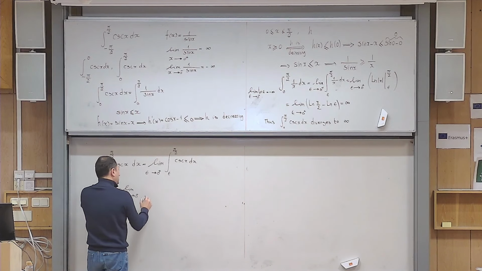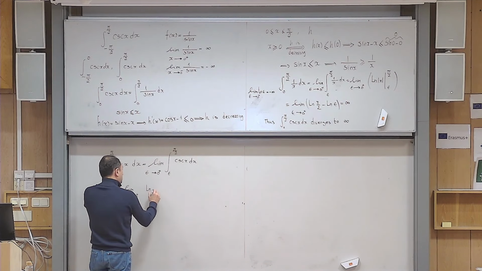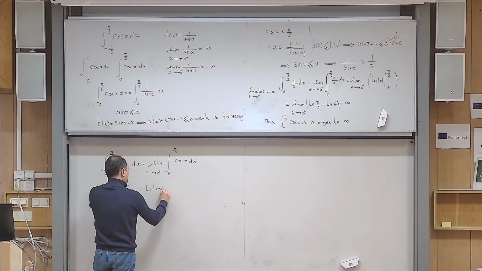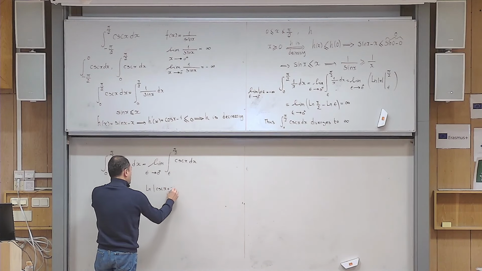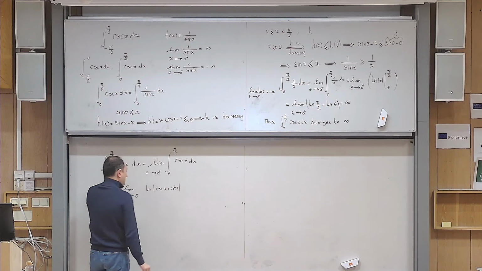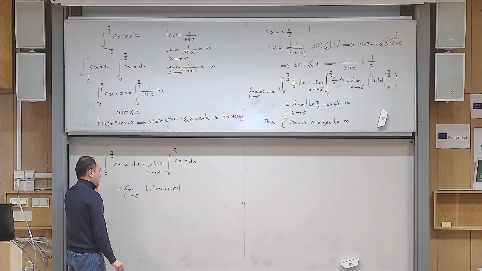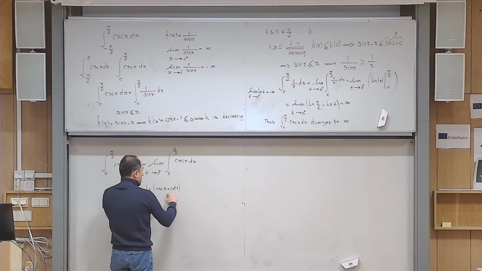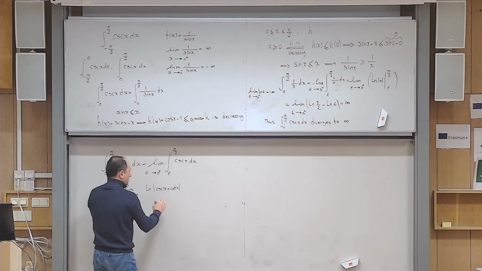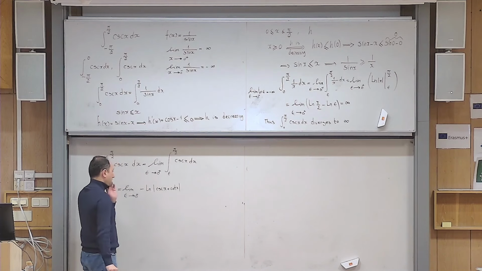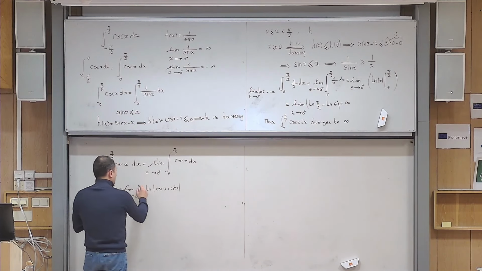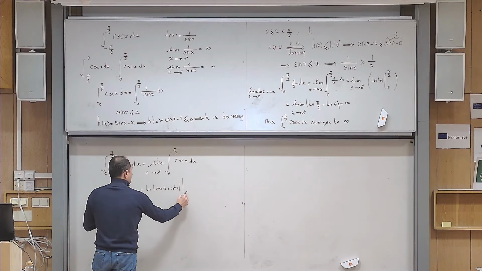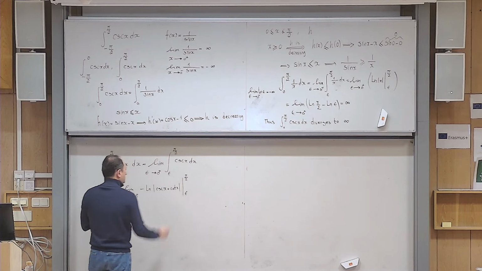So it becomes ln of absolute value of cosecant x plus cotangent x. I have to make sure if the sign is positive or negative. If I differentiate this, the derivative of that becomes negative, so it should be negative here. Yes. And then I have to run it from epsilon to pi over 2.